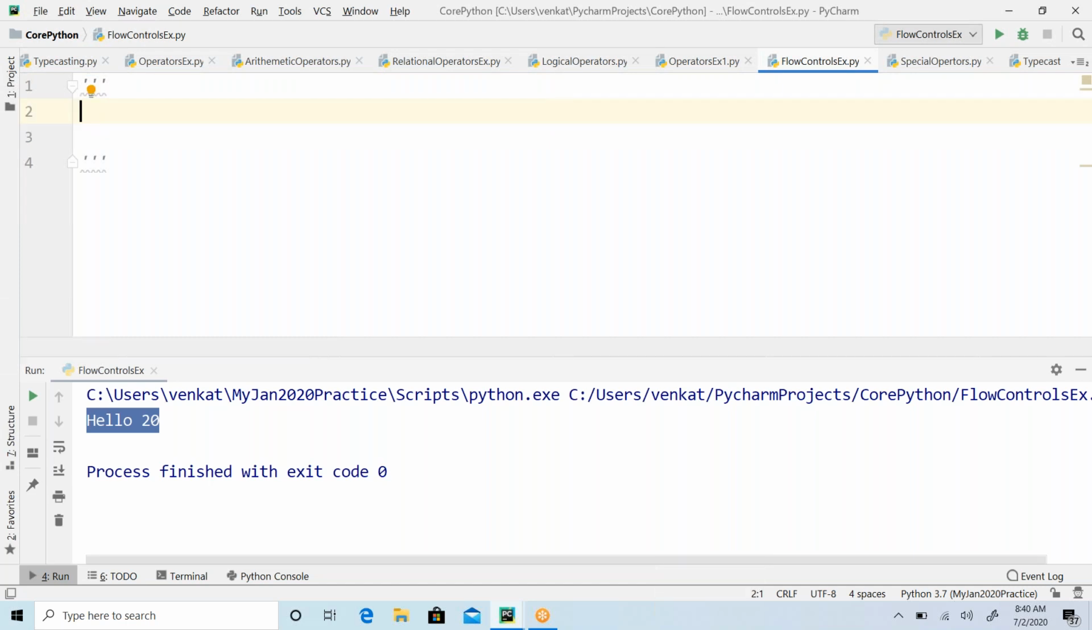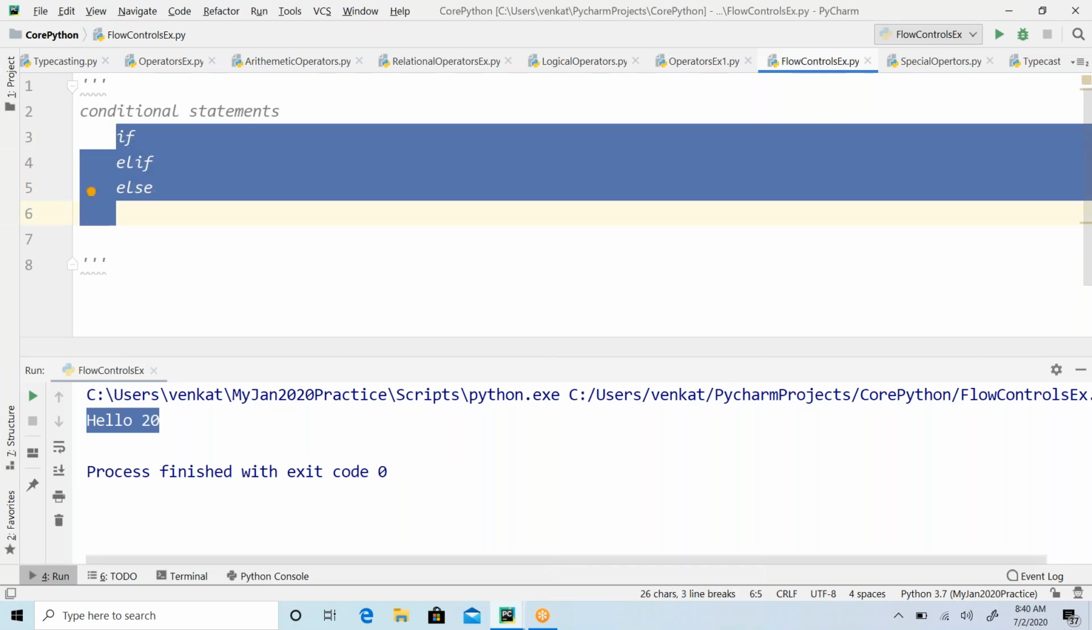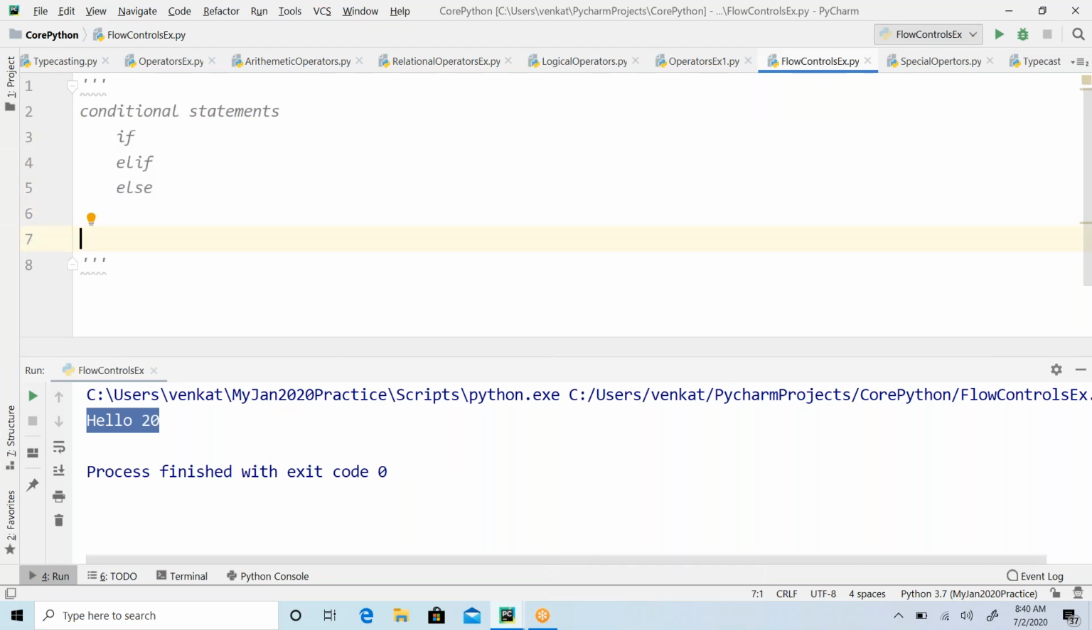We have different control statements. We have conditional statements. As part of the conditional statements we have if, elif, nothing but else if, and else. So these are the conditional syntaxes that we are going to follow as part of the conditional statements.